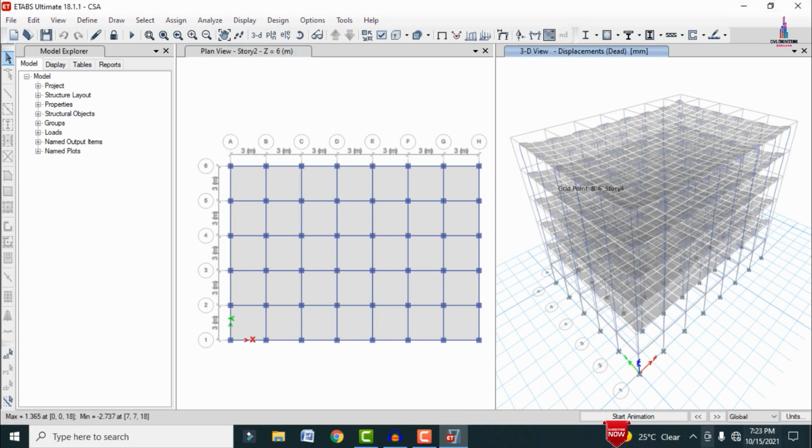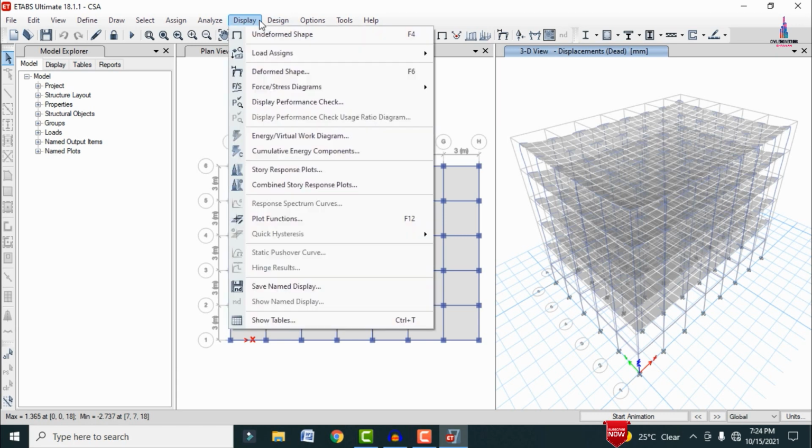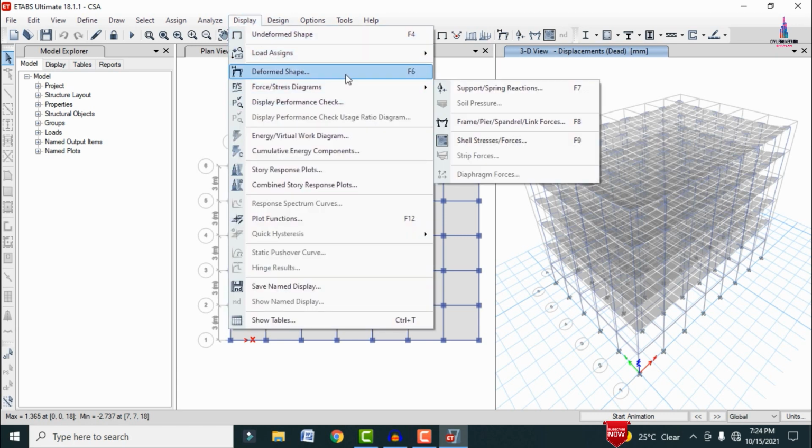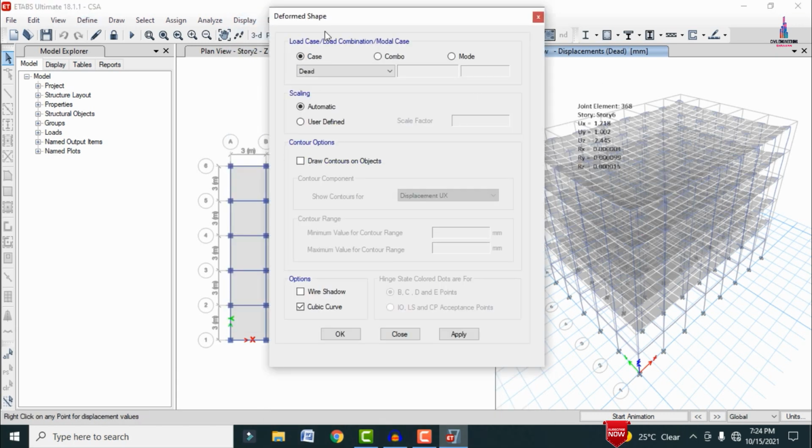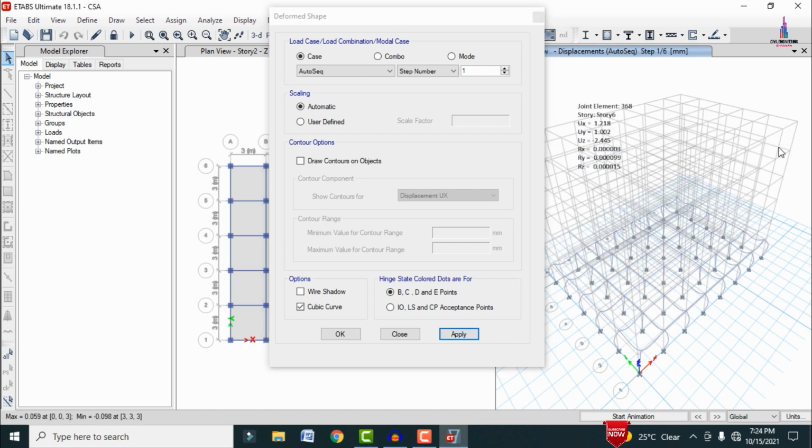Now we can see this is the deflection diagram under the dead loading condition. Now we have to see the deflection diagram under the auto construction sequence load case. Further, go to the display option here, click on the deformed shape option. Now select the load case as auto construction sequence. Then select the mode number as 1, and the step type as step number. Again, click on apply, so that it displays the construction sequence load case for the ground story, the plinth level here.